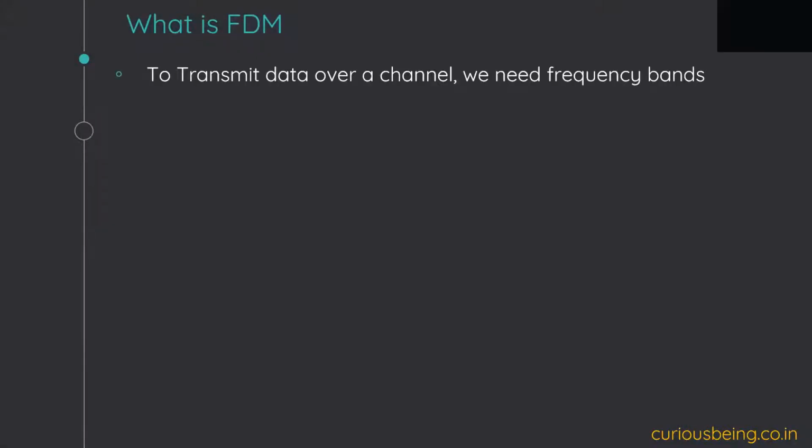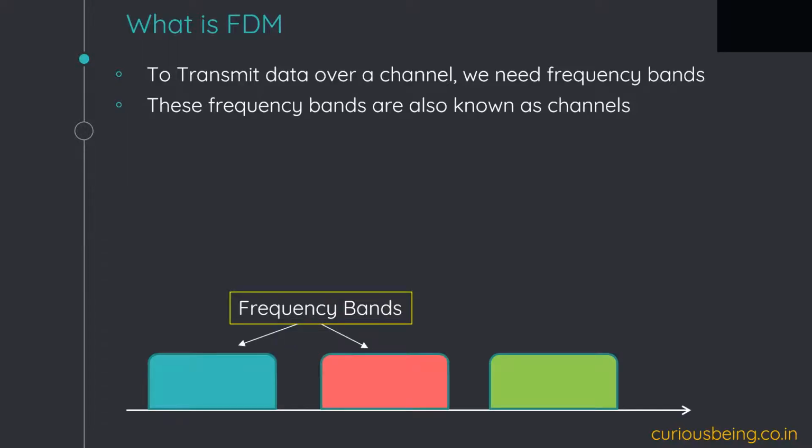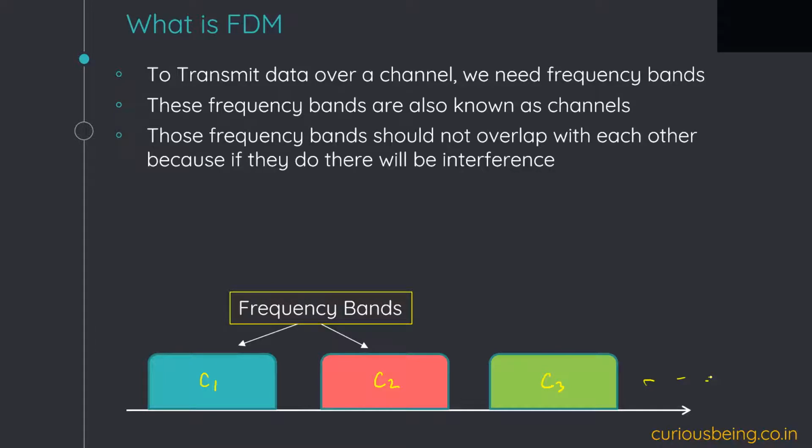To transmit data over a channel, we need some frequency bands. This is a very basic thing. These frequency bands are also known as channels, because if we look into any specifications, some frequency chunks are known as channels. So there are different frequency bands, and let's say we can call them channel 1, channel 2, channel 3, and so on. There will be multiple channels based on their frequency allocation.